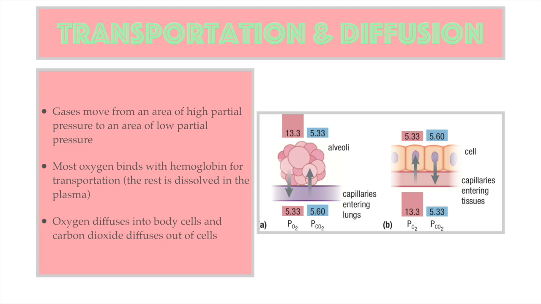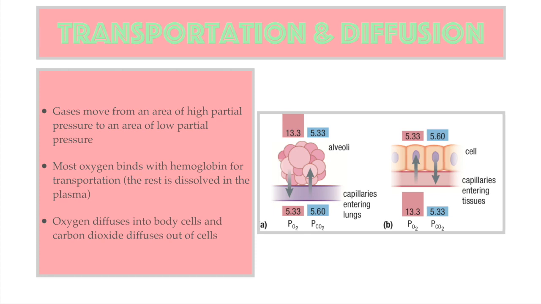When oxygen-rich blood reaches the body tissues, oxygen molecules attached to the hemoglobin in the red blood cells separate from the hemoglobin. These oxygen molecules dissolve in the blood plasma, then they diffuse into the tissue fluid and from there into the tissue cells. However, there is still some oxygen that remains in the bloodstream. This is how we are able to survive for a few minutes without taking in air.